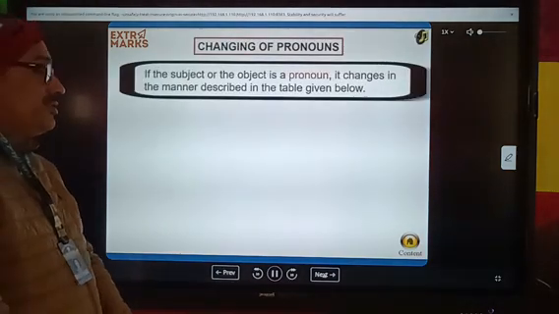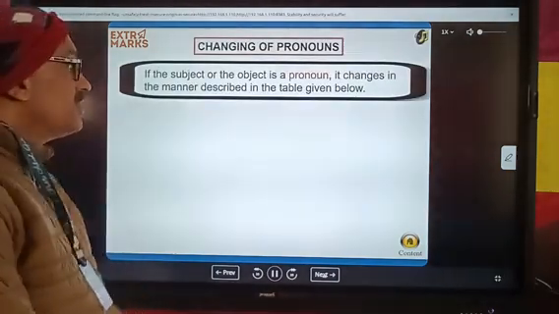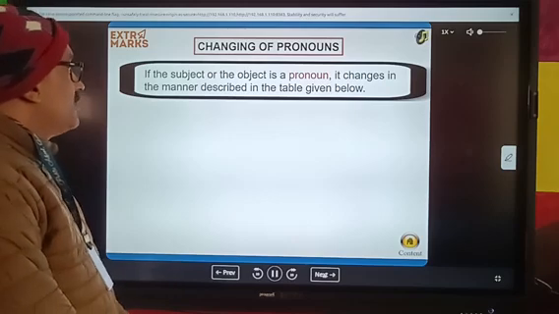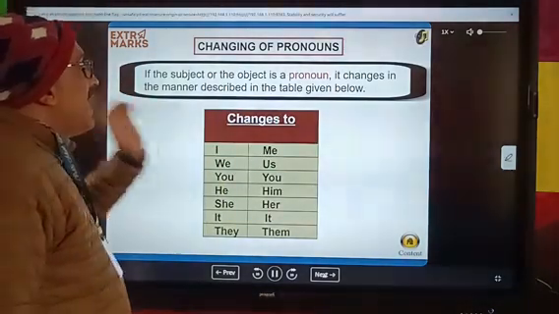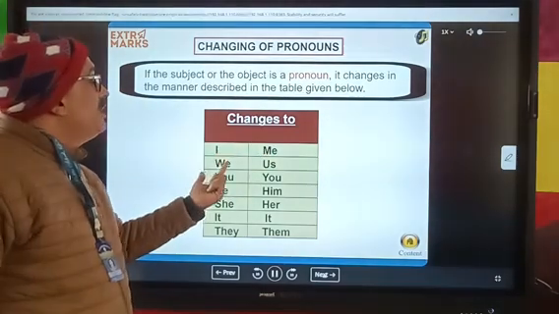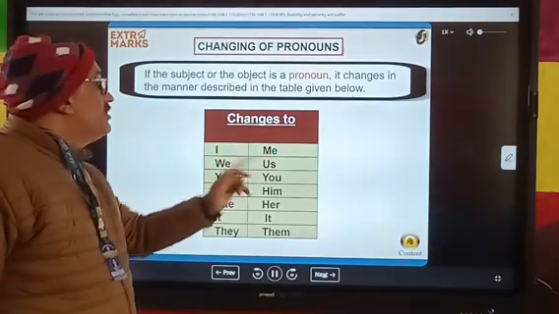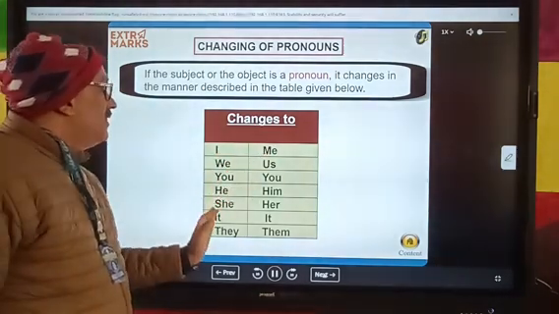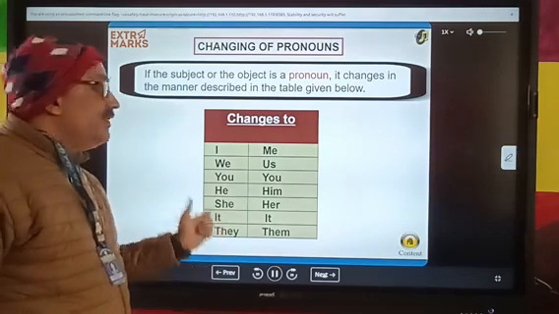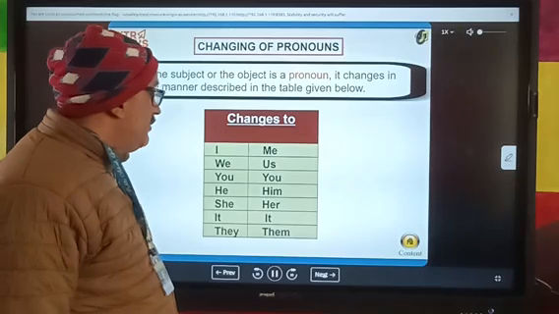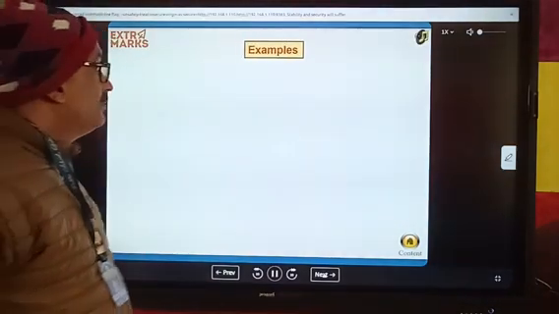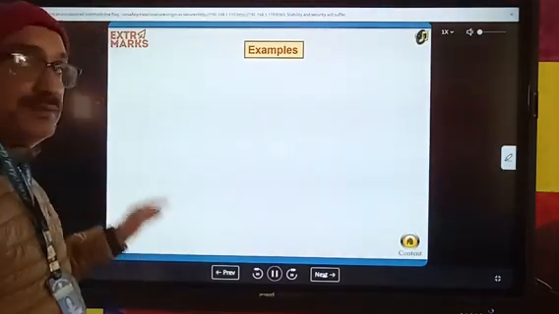Changing of pronouns. Here we shall discuss the changing of pronouns. If the subject or the object is a pronoun, it changes its form. I will change into me, we change into us, you remains you, he changes into him, she into her, it remains it, and they will change into them. Examples.